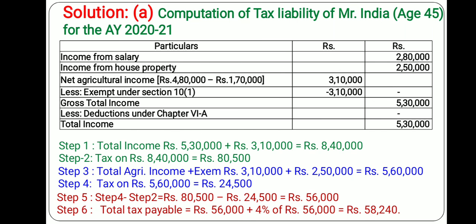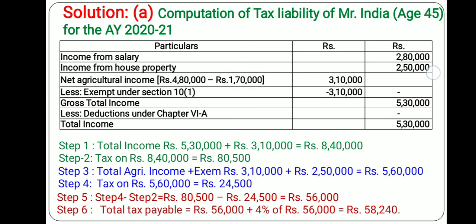So 56,000 plus 4% cess on 56,000 comes to 58,240. So the tax liability will be 58,240 if his age is 45 years. Remember again, the total income remains the same 5,30,000, but the tax will be 58,240 rupees because of this integration of agricultural income with non-agricultural income.